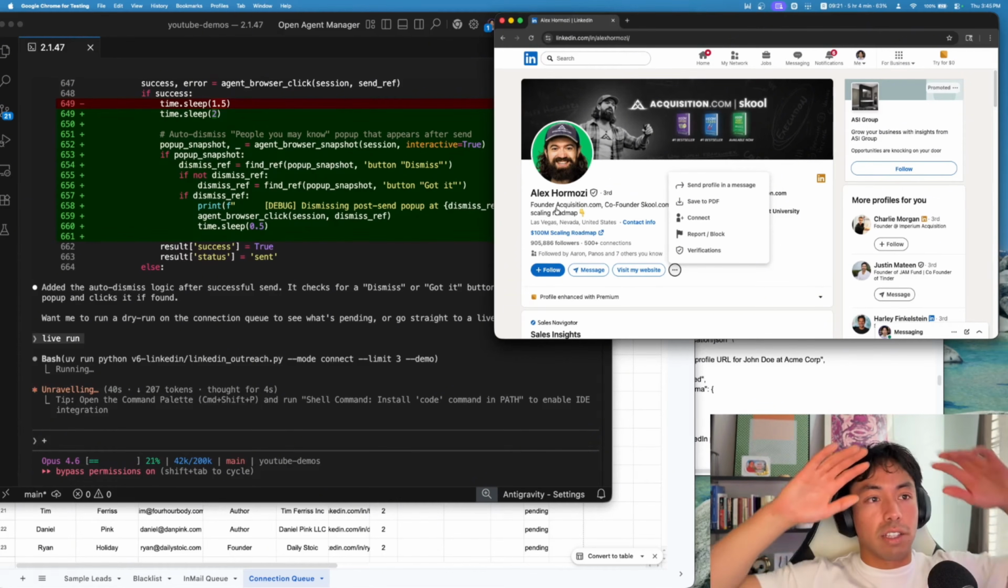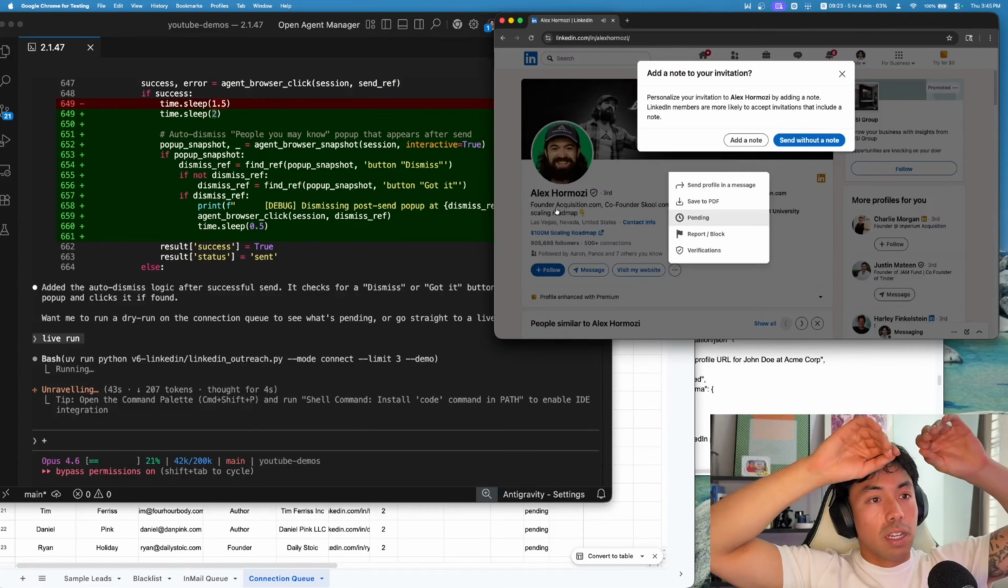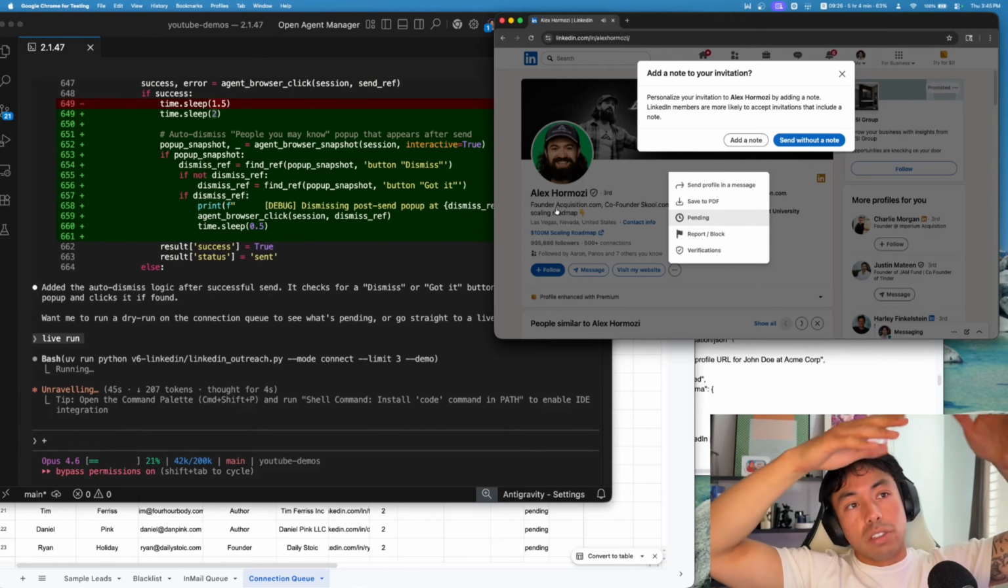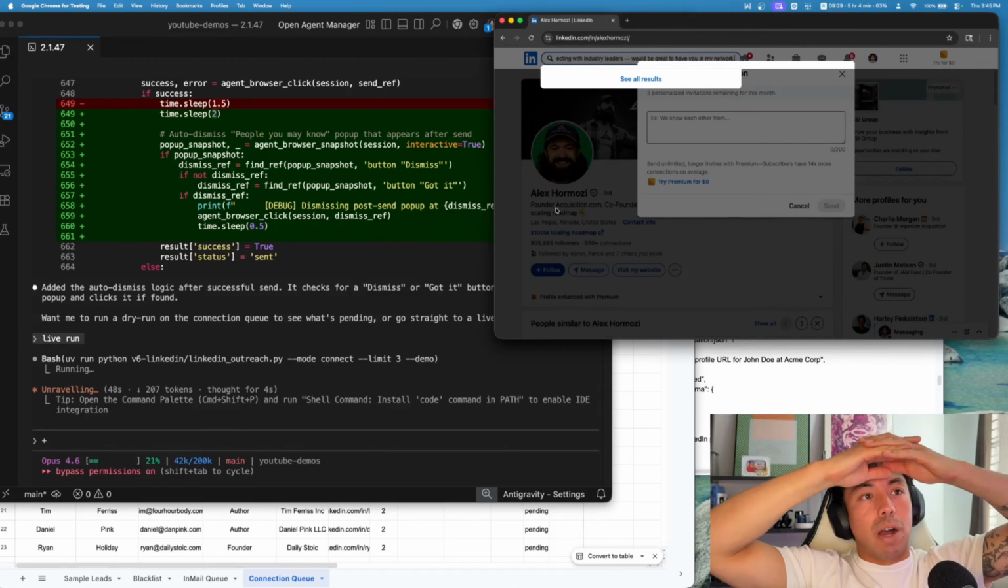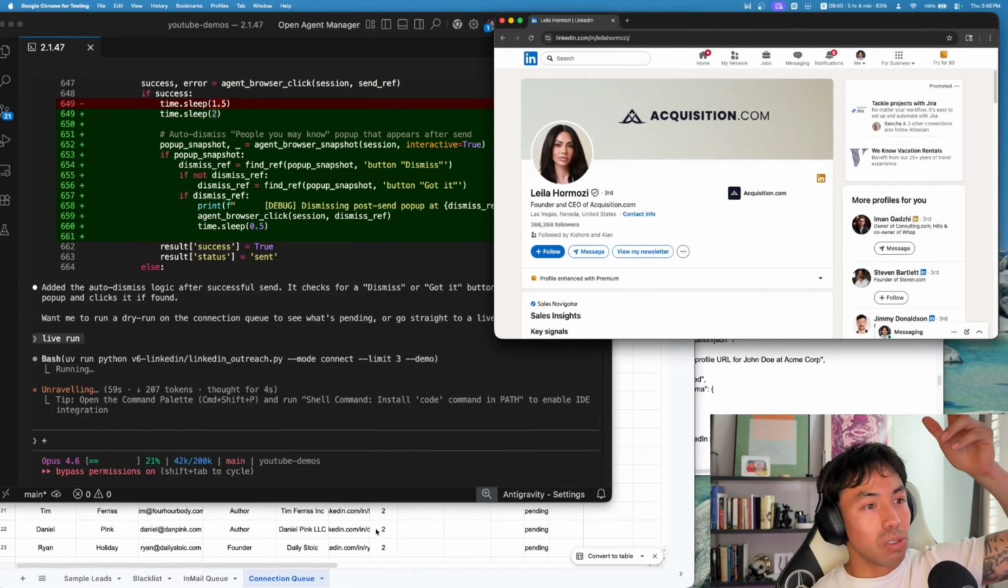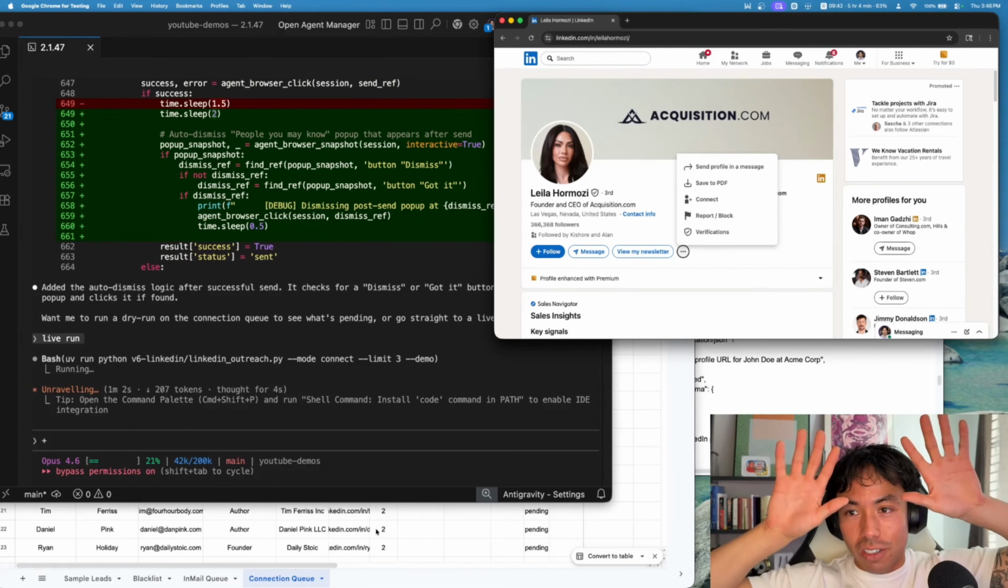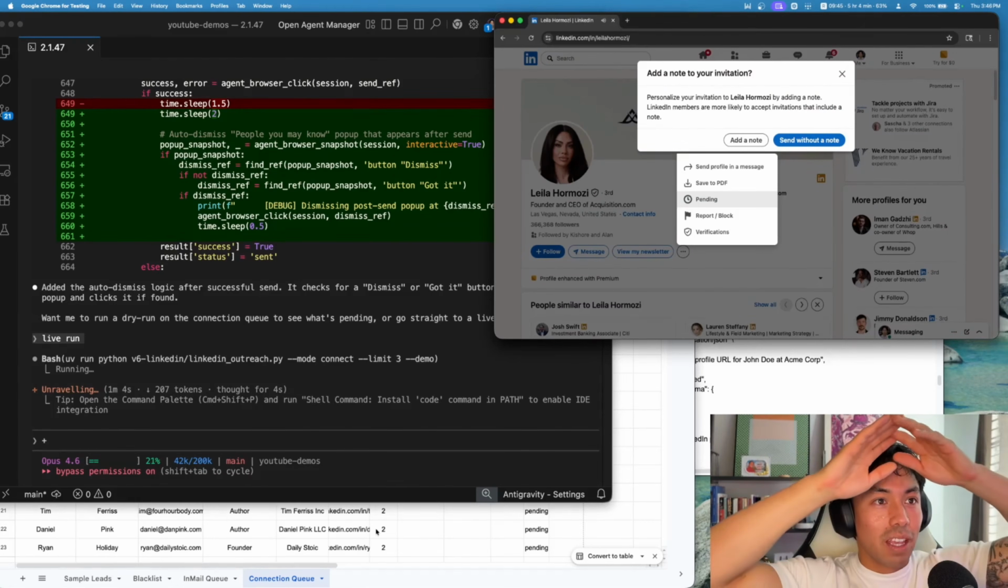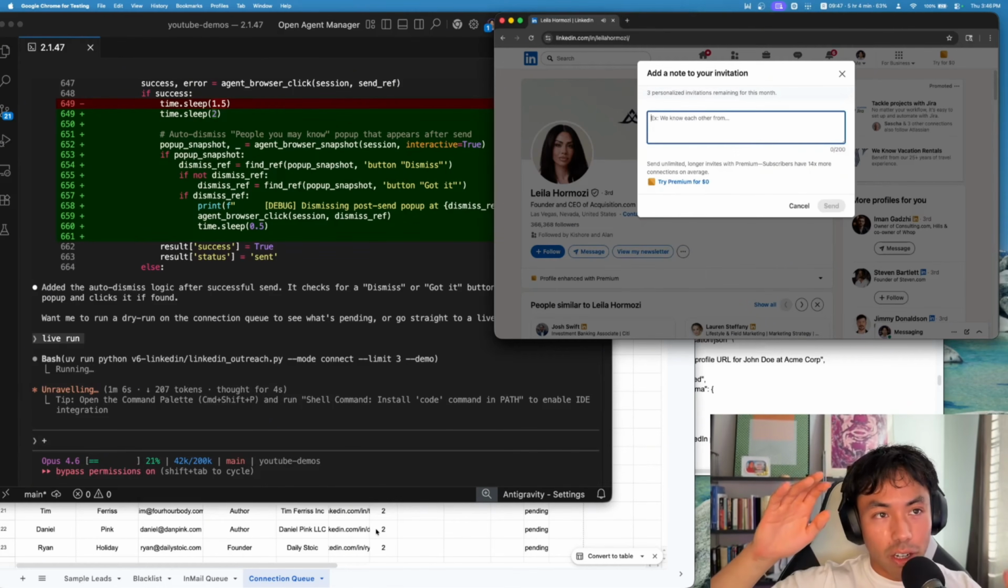So now it's going to Alex Hermosi, clicks the 3 dots, and then it's sent a connection request. Same thing. Do we want to add a note? I prefer not to. But after Alex Hermosi, let's see, it's Layla Hermosi. And my hands are here, so you guys can see everything that's happening in real time. Awesome. Sent a connection request to Layla Hermosi.